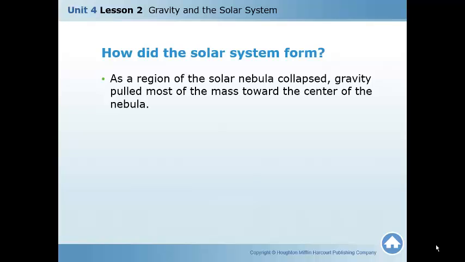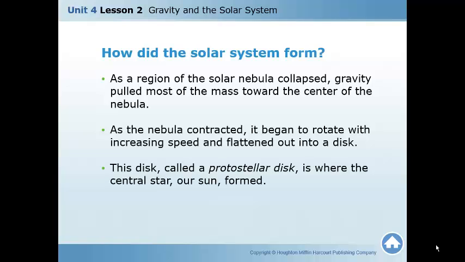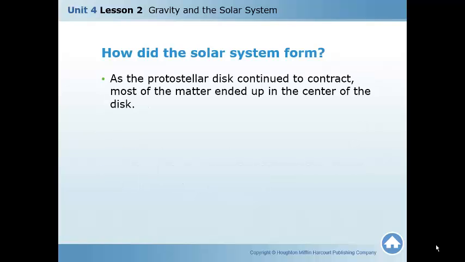As a region of the solar nebula collapsed, gravity pulled most of the mass towards the center of the nebula, and the nebula contracted. It began to rotate with increasing speed, and then it flattened out into a disk, and that disk is called a protostellar disk. That's where the central star, our sun, was formed.